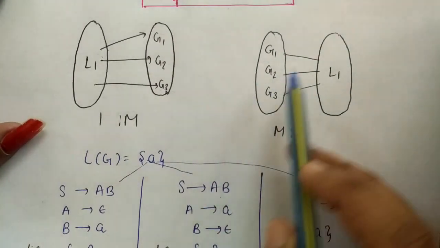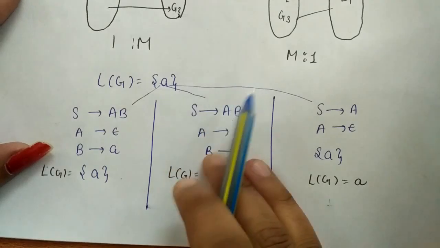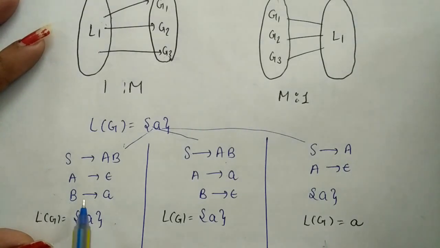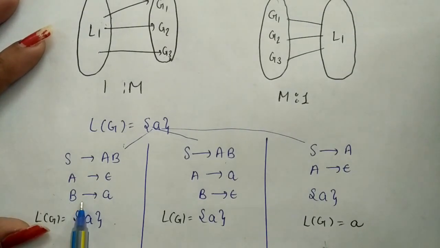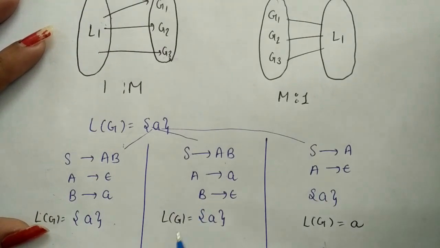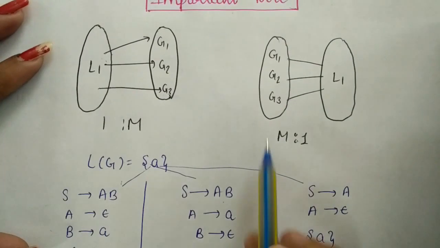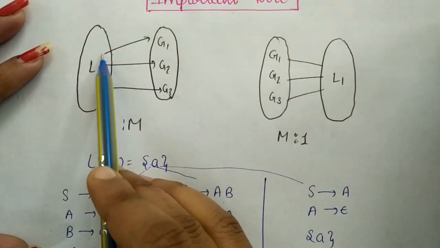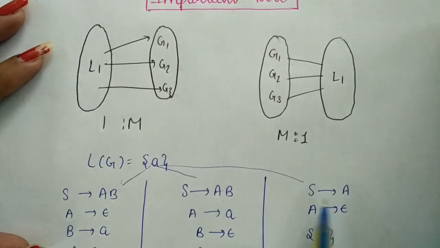But the important point is, any grammar individually has one language only. If this is a grammar, it will generate only one language, not more than one language. So a grammar can generate only one language, but for a language we can write more than one grammar.